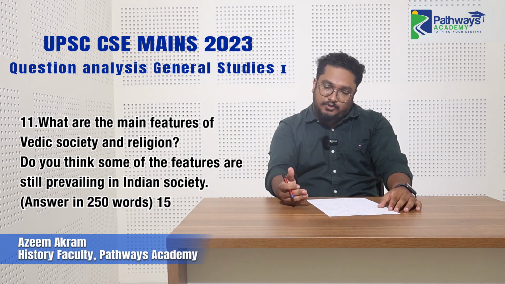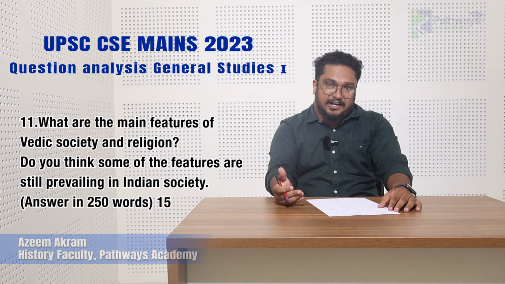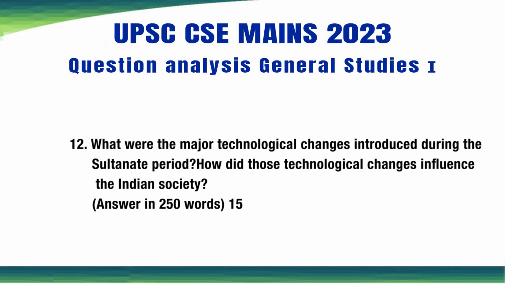So we see that UPSC is taking questions from old NCERT books and not very much from the new NCERT books. And the next question might be one of the toughest questions that might have come in GS paper 1. The question was, what were the major technological changes introduced during the Sultanate period? How did these technological changes influence Indian society?